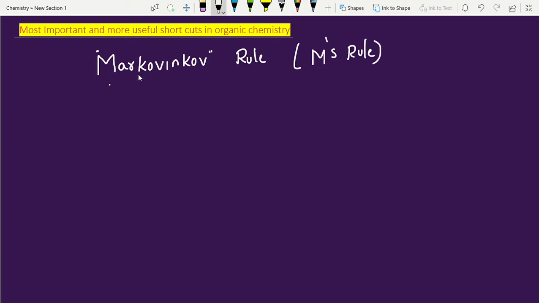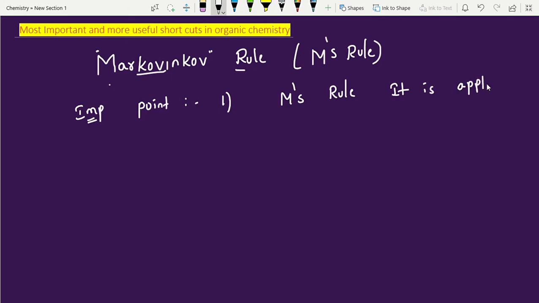Before going to Markovnikov rule, direct questions also we have. For those direct questions, I am giving one important point. Important point 1: Markovnikov rule, shortcut we call it M's rule. It is applying in unsymmetrical alkenes, and with unsymmetrical reagent.